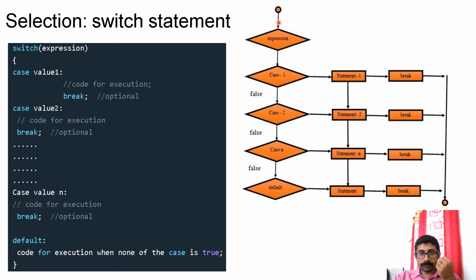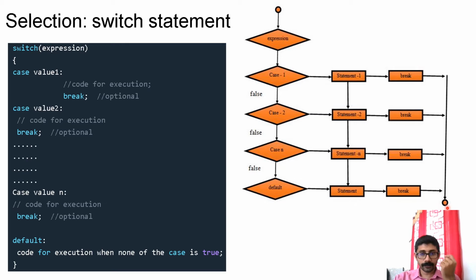So see the flowchart. Expression will be checked. Then the expression will be evaluated. Then based on that value, it will check the match against each case. If the value is matching with case 1, then the corresponding statement, this block, will be executed. After that, if there is a break, see, in this case there is a break, so control will come out of the entire switch statement.